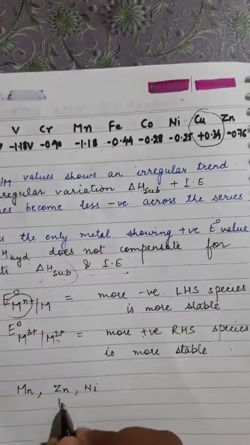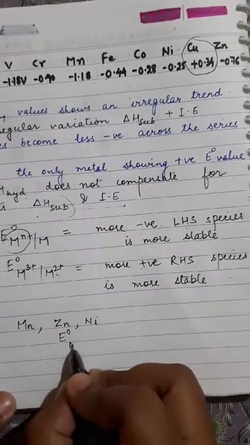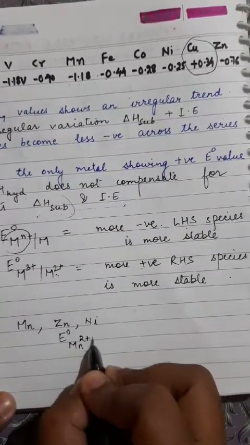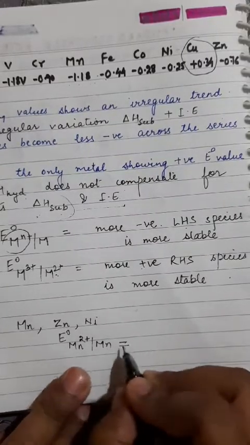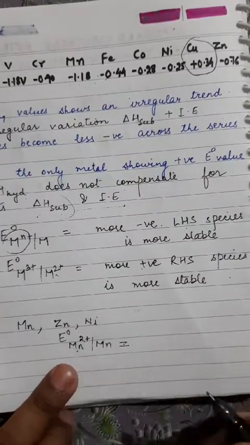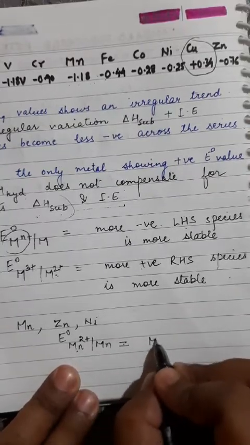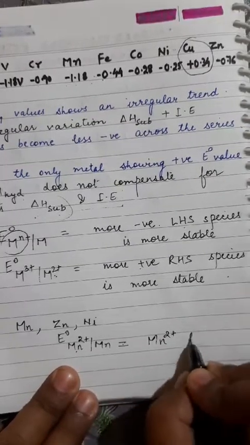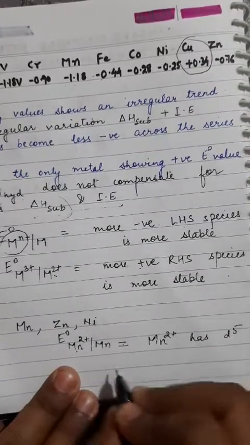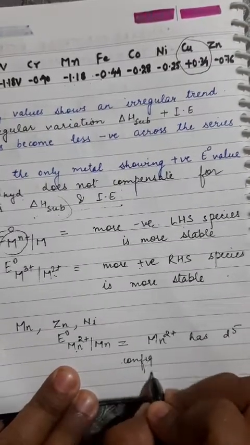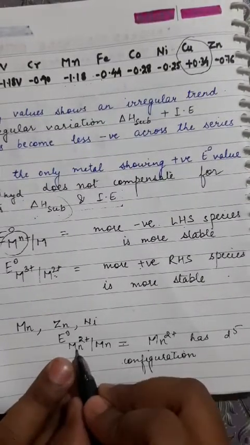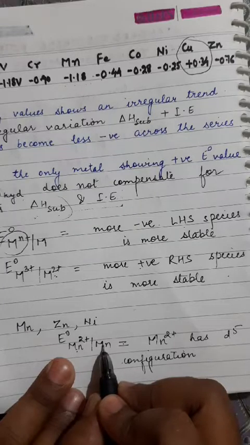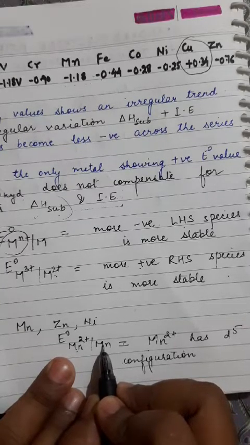It means for Mn2 plus to Mn, it is more negative. More negative means this species will be more stable. And as you can see, Mn2 plus has d5 configuration. Since it has d5 configuration, it has less tendency to get reduced to Mn, and so it has highly negative E0 M2 plus to M value.